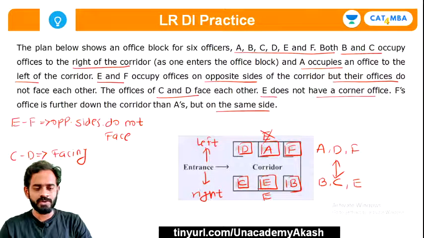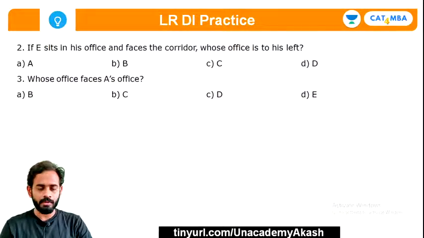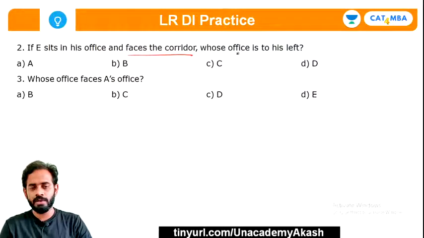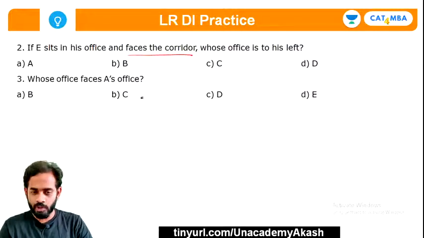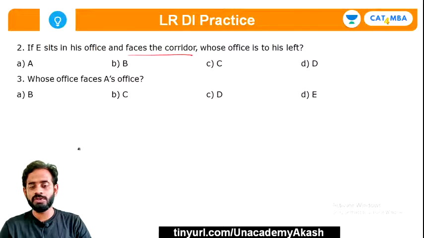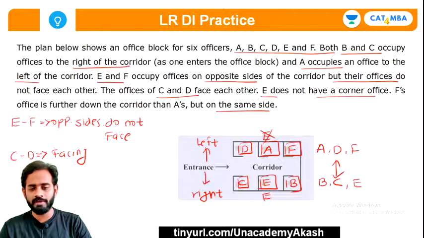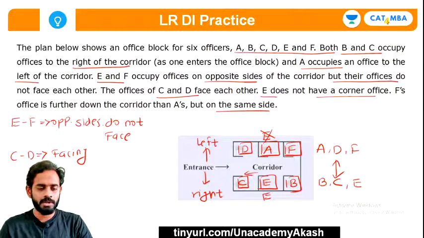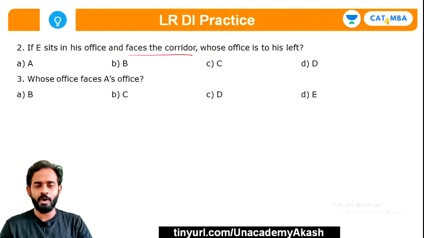Okay, so let's try to solve this question. If E sits in his office and faces the corridor, whose office is to his left? So can you tell me whose office will be to the left of E? You can see that to the left of E there is the office of C. So the correct answer will be option C. I hope you understood this part.